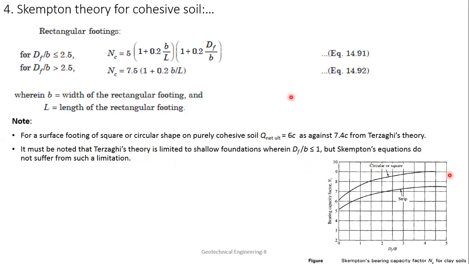And here I have shown you the diagram. This is the Nc value as Df/B increases: this is the circular and square footing, and this is the strip footing. So the Nc value is changing like this.